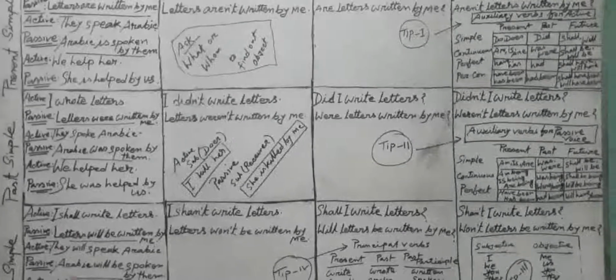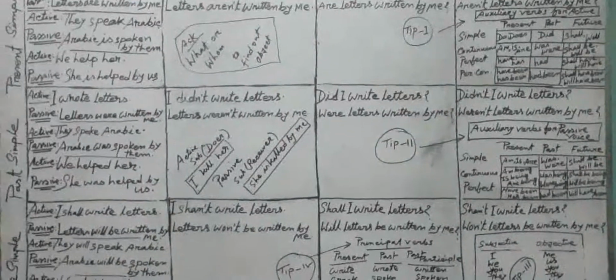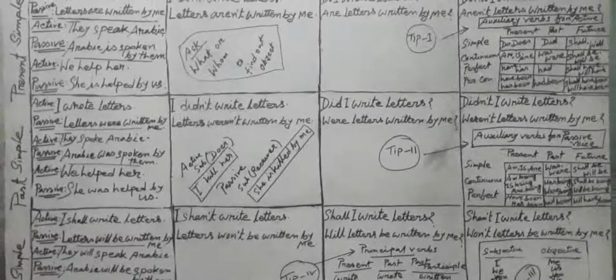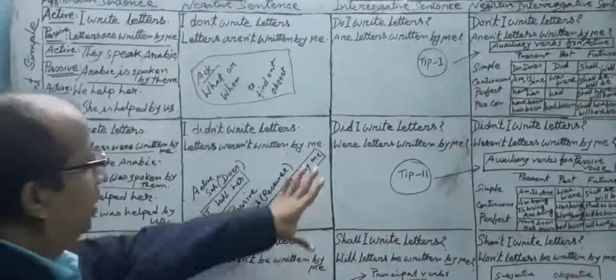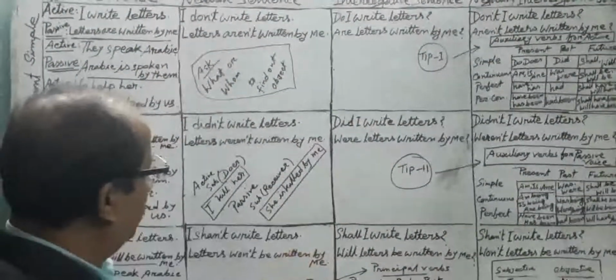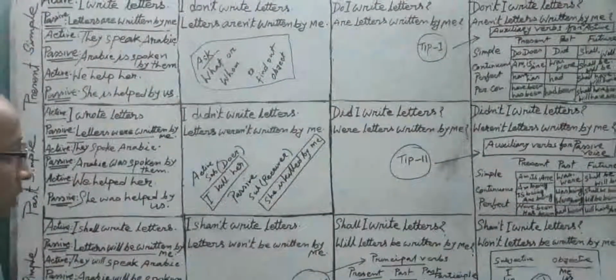Among the three patterns, this one is the first pattern of passive voice. For a better understanding of the passive voice, I have enlisted four tips.